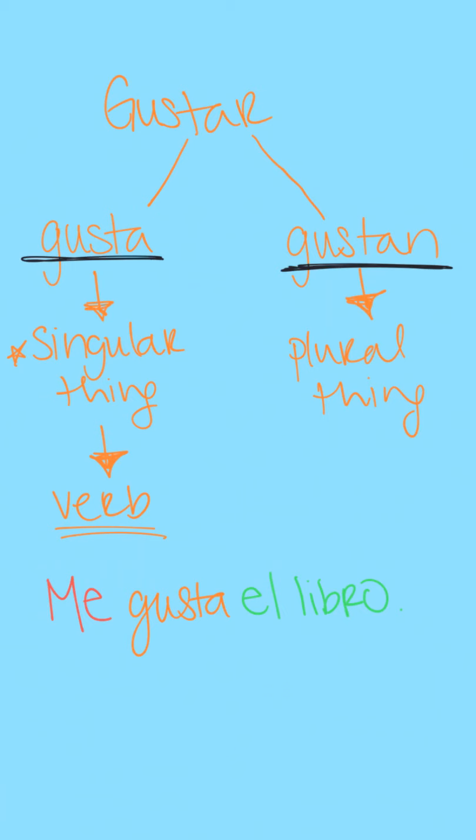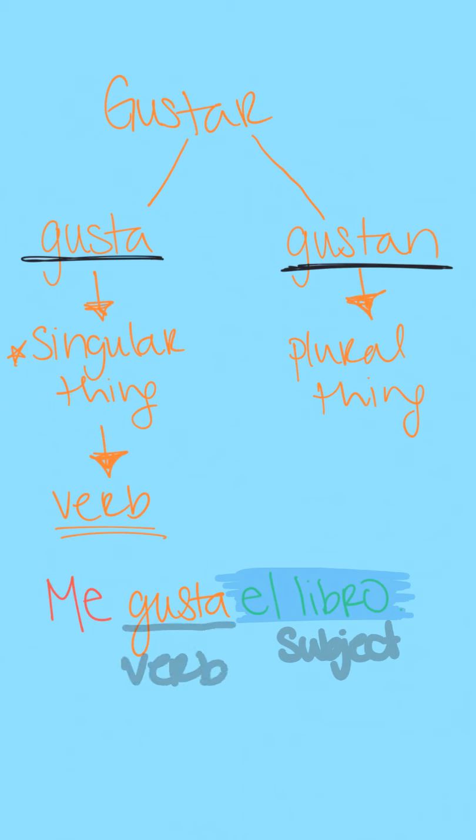Okay, so let's dissect this a little further. El libro, right here, is my subject. This is what's pleasing to me. This is the reason why the form of gustar that I chose was in the singular. So underneath here, I'm going to write "subject." Gusta, of course, is my verb, and it's singular because my subject is singular.